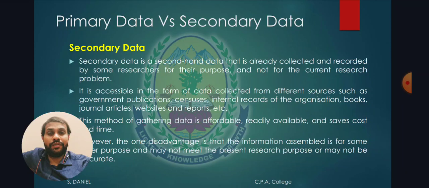The advantage of the primary data type is that it is more accurate and gives the exact result for our research, whereas in the secondary data type, collection of data is very easy, but the data may not be accurate in many cases. The primary data types are more accurate, but costlier and not time saving. The secondary data types are cheaper and also time saving.